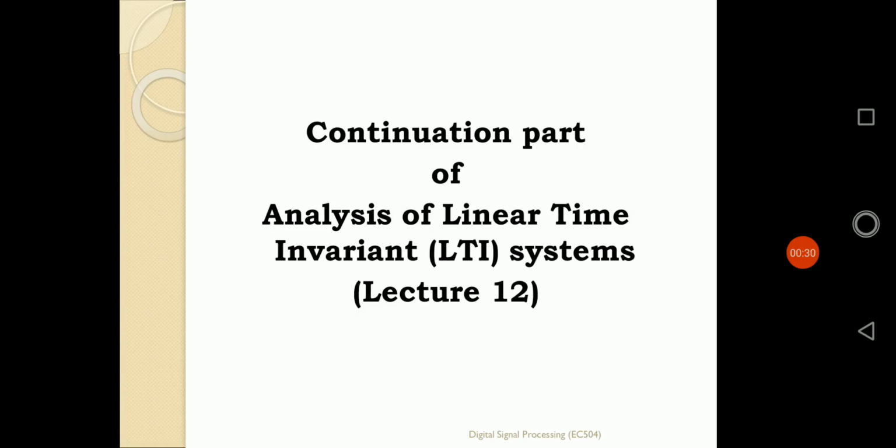Depending upon the nature of the system, the response of that LTI system can be defined in different ways, using the convolution sum for a discrete time system or the convolution integral for a continuous time LTI system. Then we gathered knowledge about LTI system properties. There are three properties: the commutative property, the associative property, and the distributive property. According to those properties, an LTI system can be defined for different types of realistic problems.